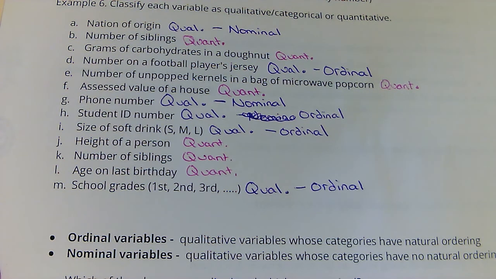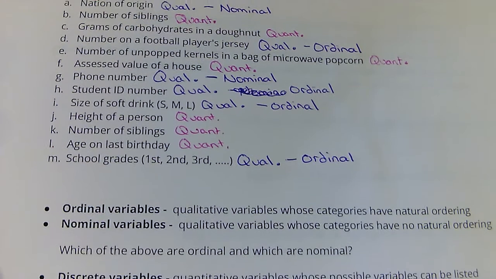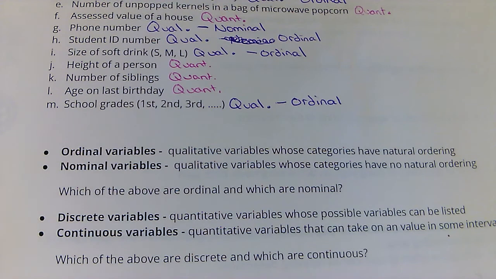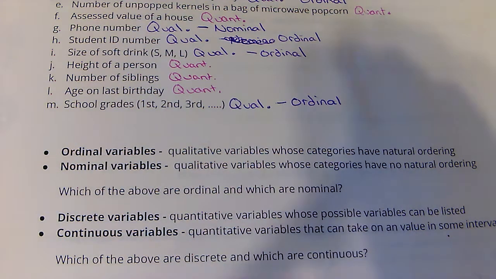Now, the quantitatives can be further broken down into discrete or continuous. Discrete values can be listed out: 1, 2, 3, and so on. Continuous are more on an interval.